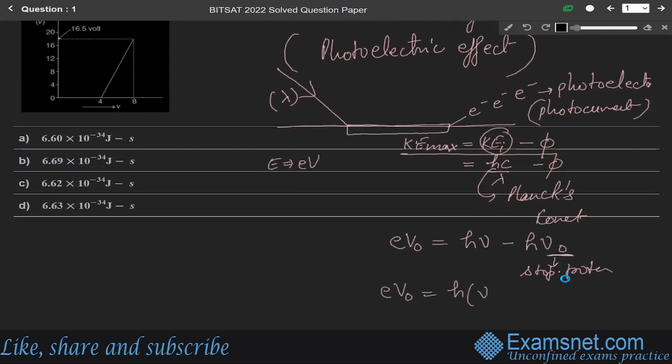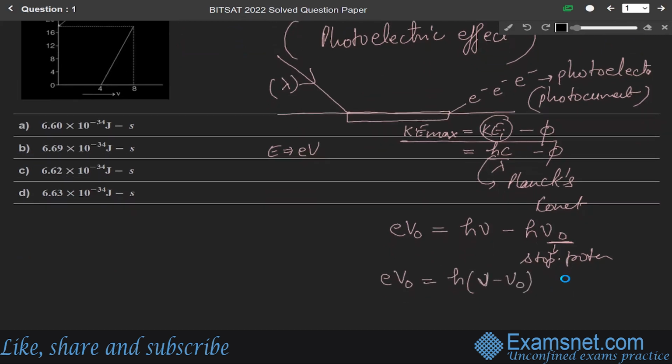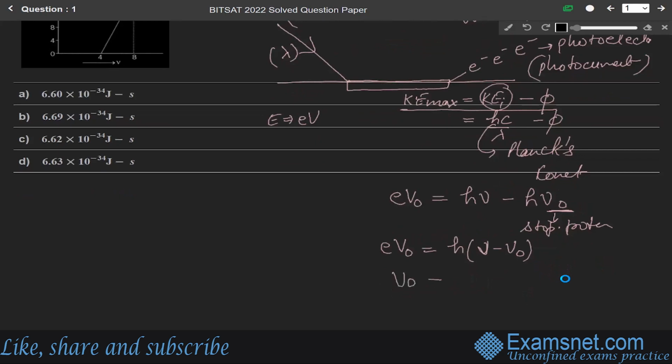Taking h common, eV naught equals h times (nu minus nu naught). So V naught equals h over e into nu minus h over e into nu naught. This h over e is the slope of the graph.